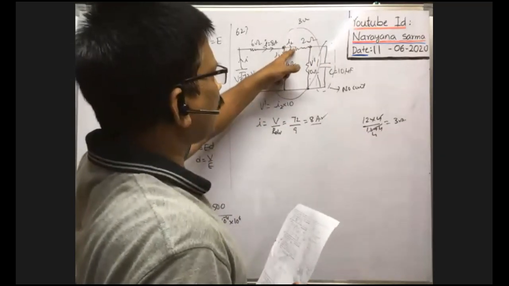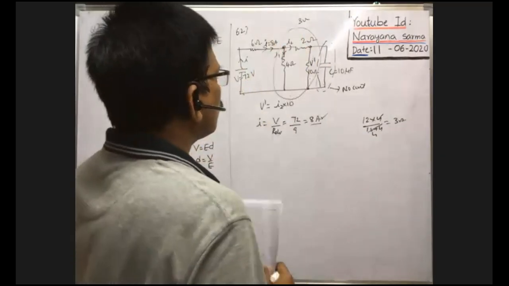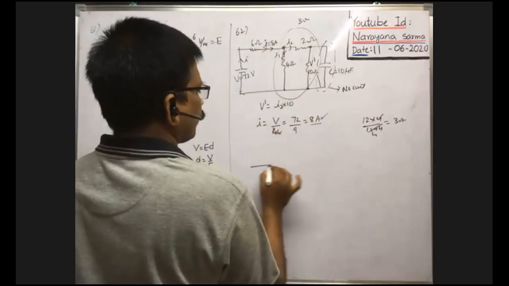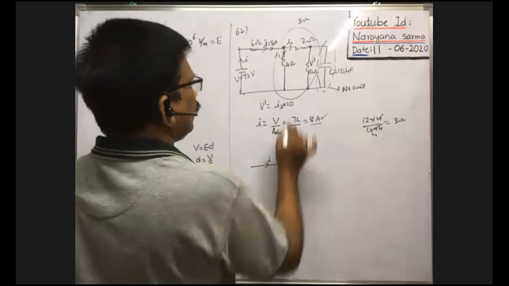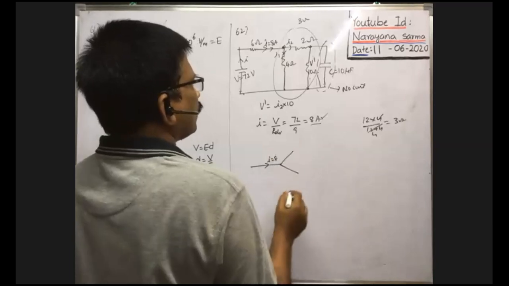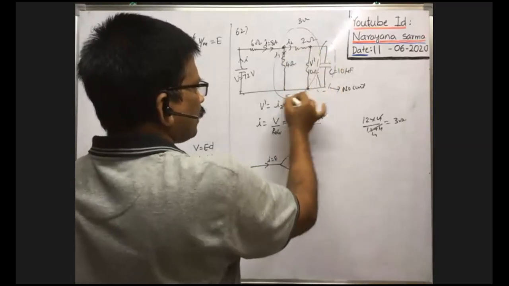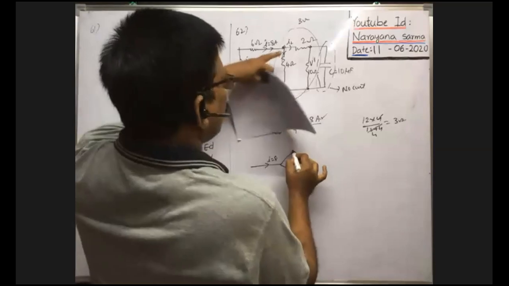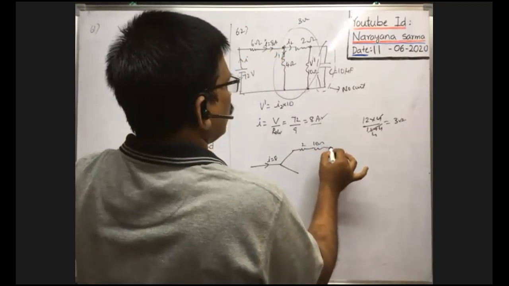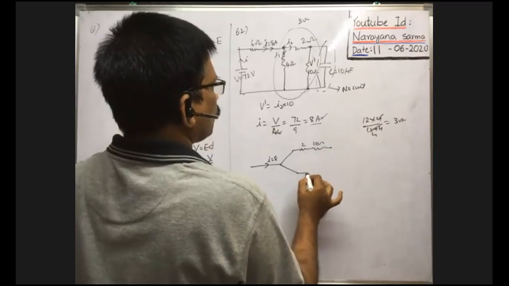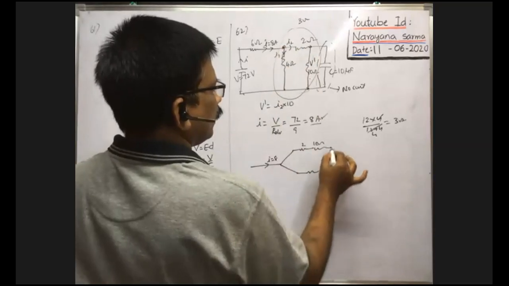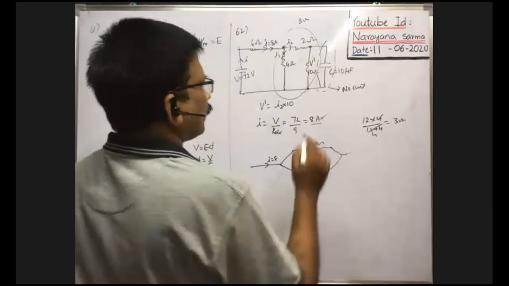What is this current I2? If we know, we can have the answer. So this main current I is divided into two parts. You see, this is the main current I. When it reaches the junction here, it is divided into two parts. These two ends are joined together again. Here in this part, 2 ohm resistance and 10 ohm resistance are there. That is connected to, here 4 ohm resistance is there, 4 ohm. These are connected like this.